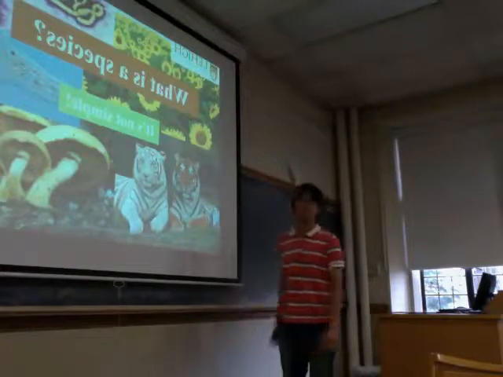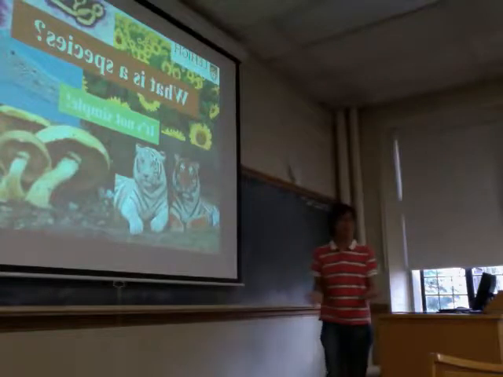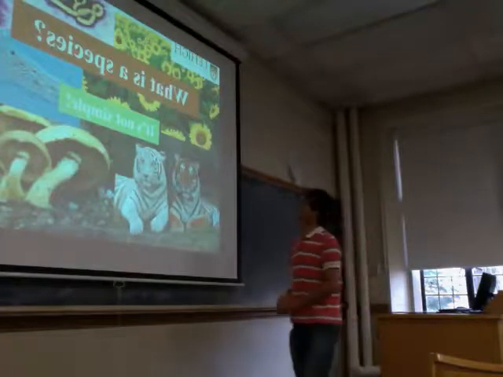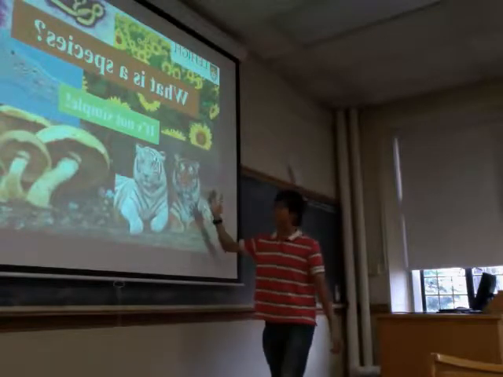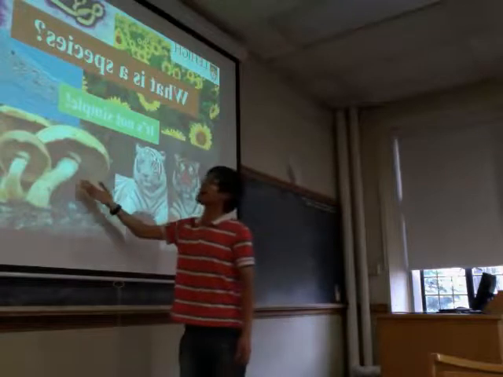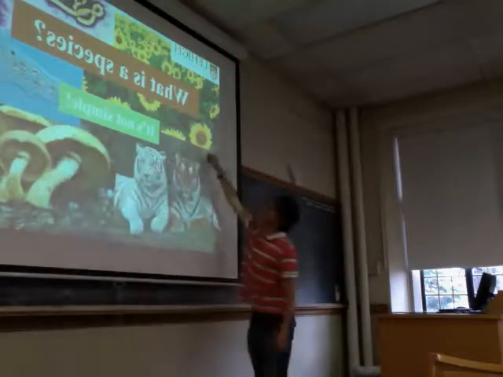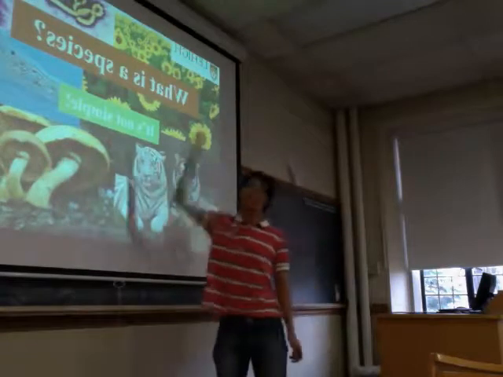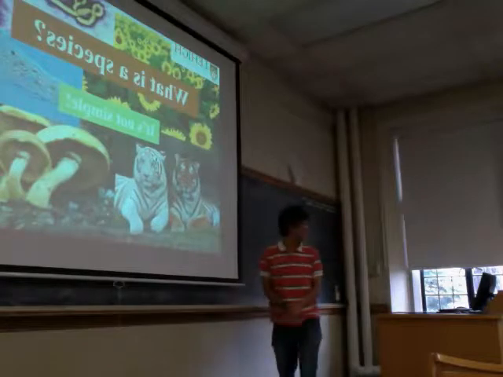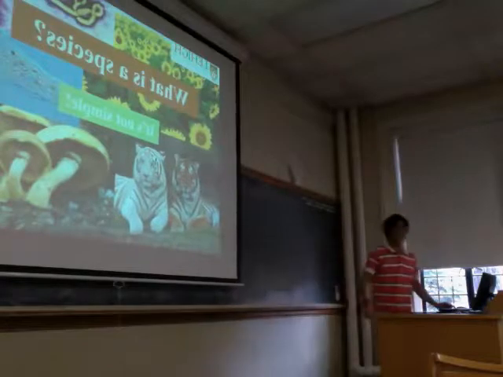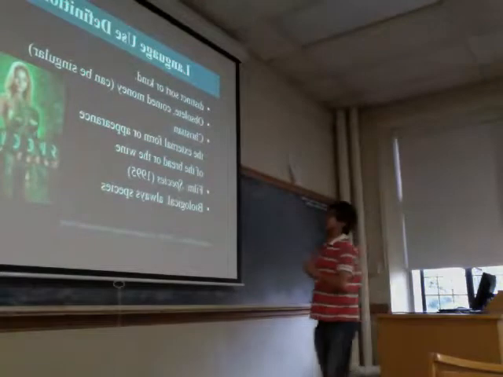So today I'm going to present the topic about what is a species. It's not as simple as you thought. It's so complicated. So here are some example species. This is an animal species. This is fungi. This is actually an animal. That's a plant. And the top right one is actually Ebola. So you see that picture? It's Ebola.